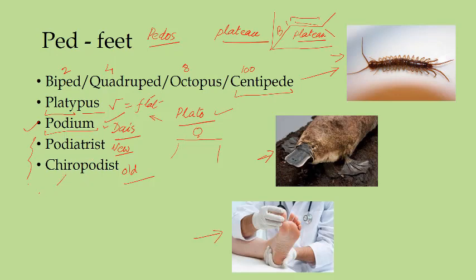In fact, chiro means hand also, and podist, or pod, means feet. So in the beginning, those who were the doctors concerned with hand and feet both were called chiropodist. But later on its meaning changed, and today when we talk about podiatrist, then they are feet specialists. So keep that distinction also in mind. Chiropodist is an old name, no longer used or very rarely used.